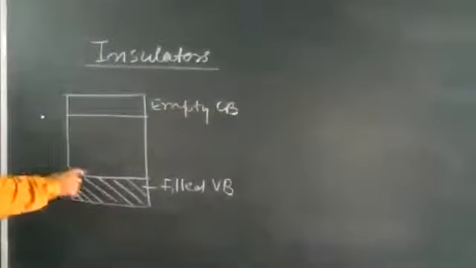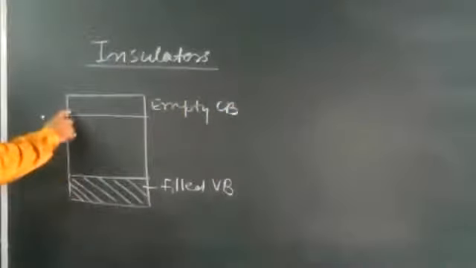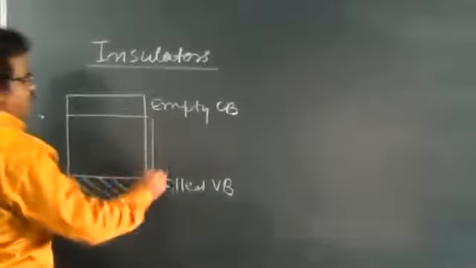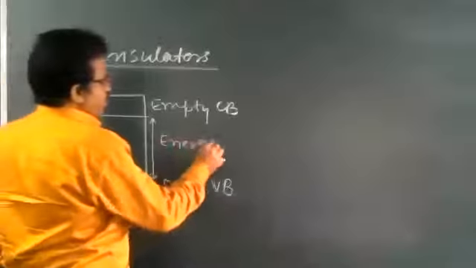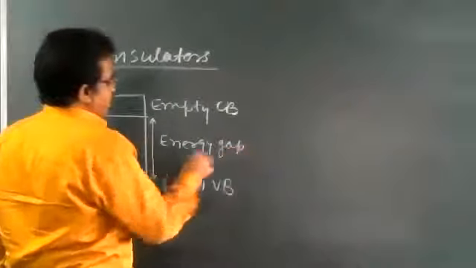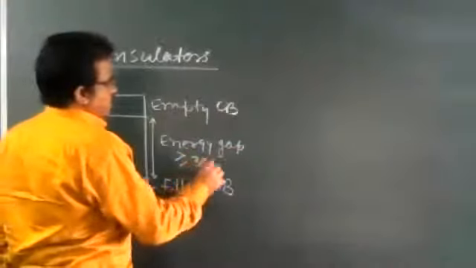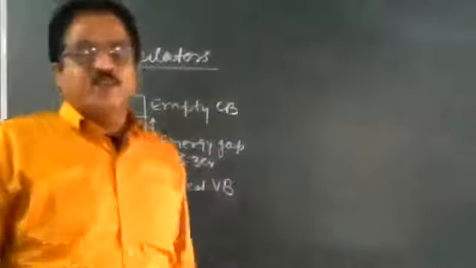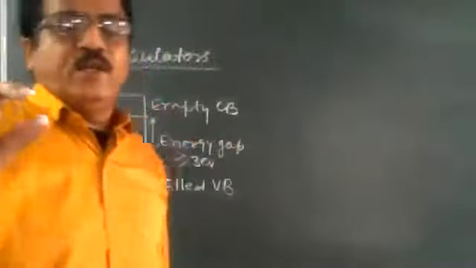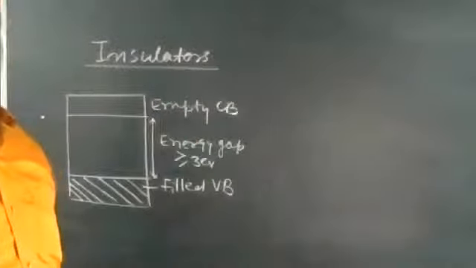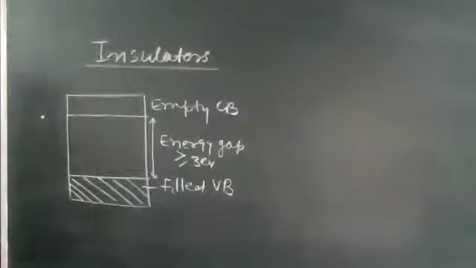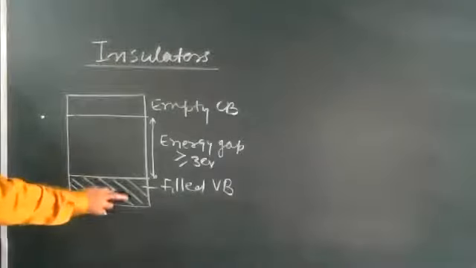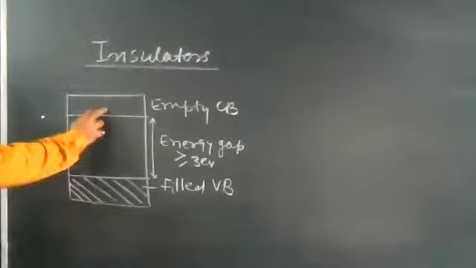The gap in between the valence band and the conduction band is called the energy gap. This energy gap is greater than or equal to 3 electron volt. So it's a very large energy gap between the valence band and the conduction band, so electrons are not available. Draw the figure. The valence band is completely filled, and the conduction band is empty.